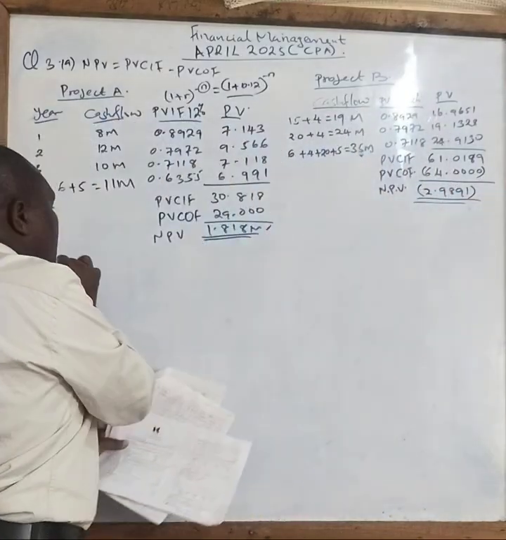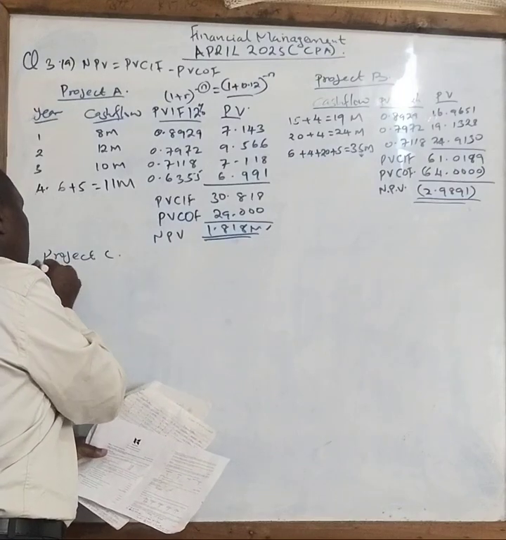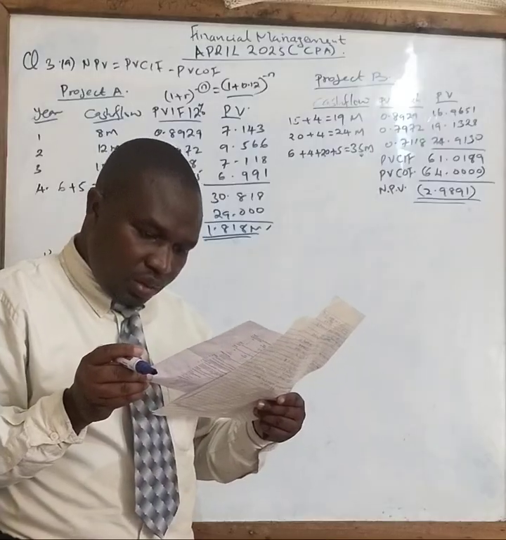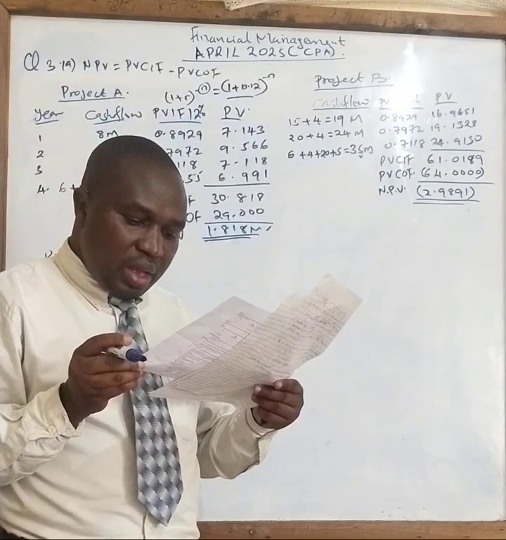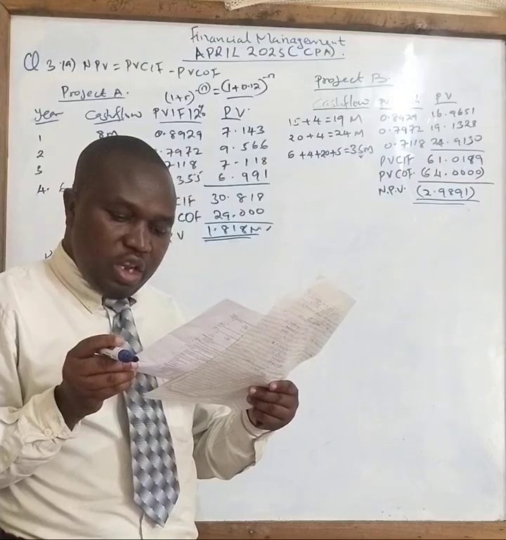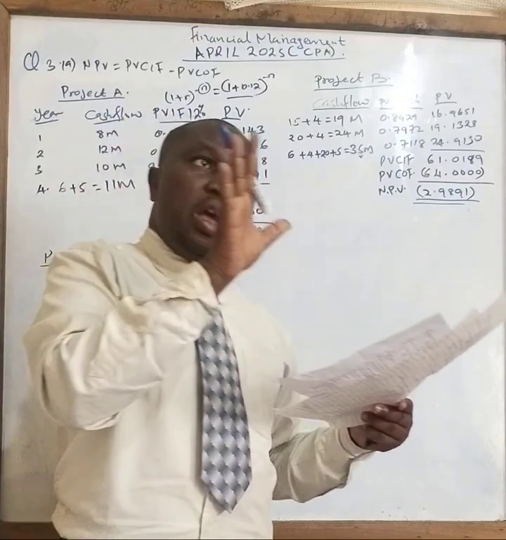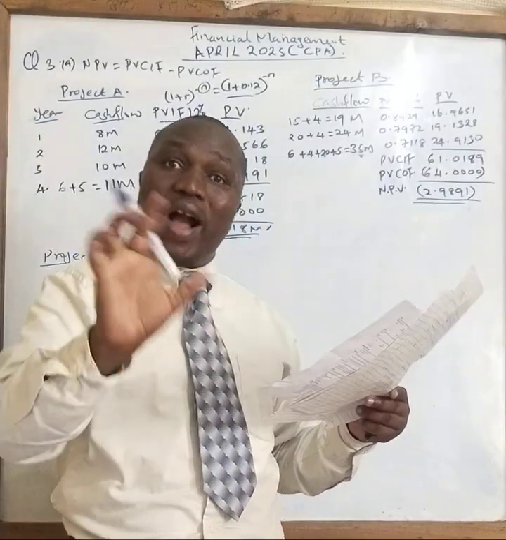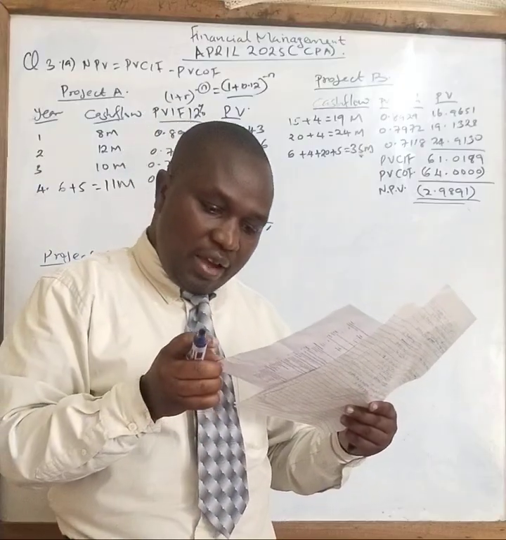Project C. It would involve a cash outlay of 50 million on equipment and 15 million on working capital. You can see, the cash outlay will be 50 million plus 15 million working capital at the beginning of the year, which is a cash outflow on working capital.